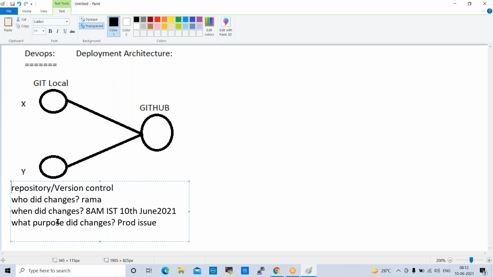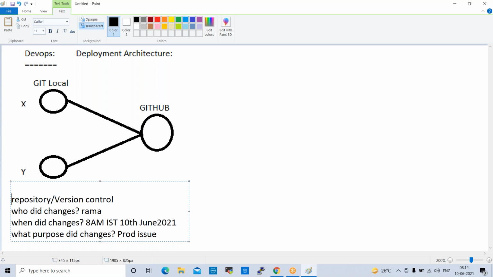Because in Java normally, the code will be 100, 200 lines. For example, one developer wrote some code today. After one month, he will come back and check the code. He may not understand who developed this code. To avoid that confusion, Git will help you to track the versioning: who did changes, when did changes, for what purpose they did changes. Based on these comments, we can identify who developed this code.